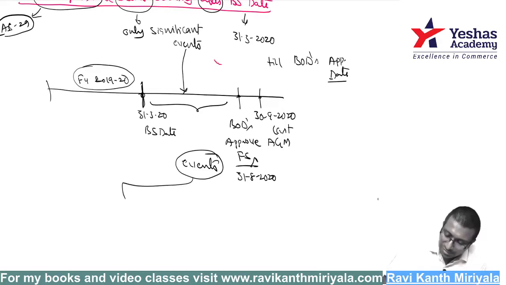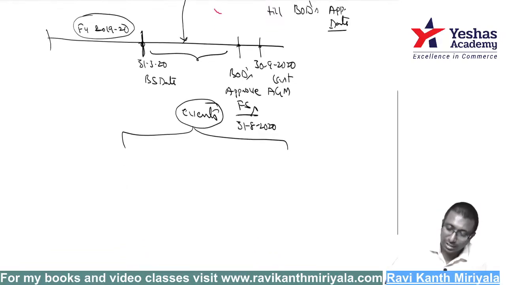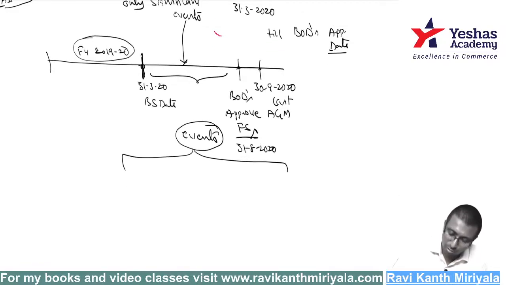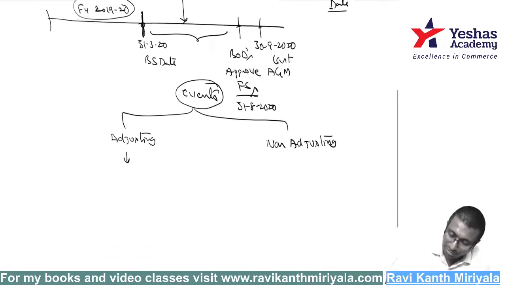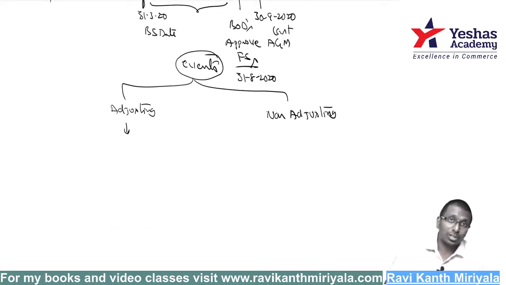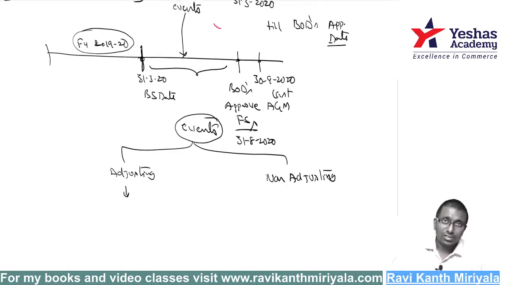For that, events are classified into two kinds. The first one is adjusting events. The next one is non-adjusting events. If it is adjusting, even though it happened after 31st March, you should go back and adjust in the previous year's financials, that is 2019-20.